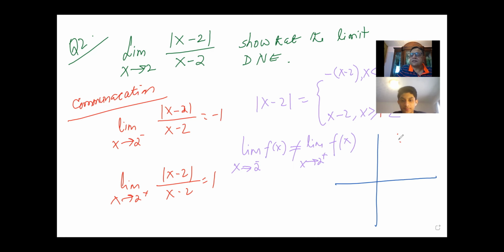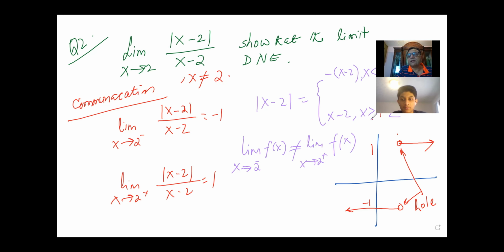So when it is approaching 2, on the right-hand side we have a constant function, and on the left-hand side we have a constant function, at plus and minus 1. You have to show very clearly that at both these points we actually have a hole, right? Because the restriction is that the denominator cannot be 0, and we have a restriction that x is not equal to 2, right?